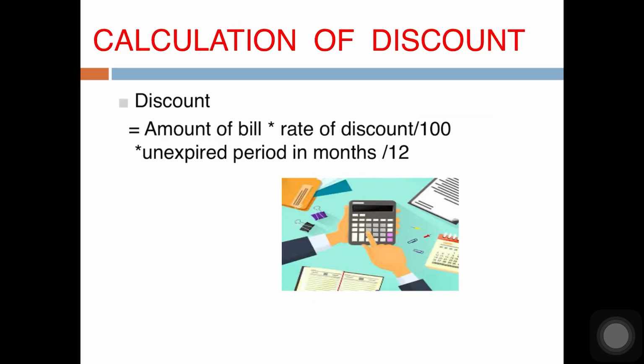How do we calculate discount? Discount is equal to the amount of bill multiplied by the rate of discount, which will be given to you in the problem, 10%, 8%, whatever, upon 100, into, this is important, the unexpired period in months upon 12. And suppose the period is given in days, then unexpired period in days upon 365. In case of a leap year, 366. As and when we do the sums, this will get clearer to you.